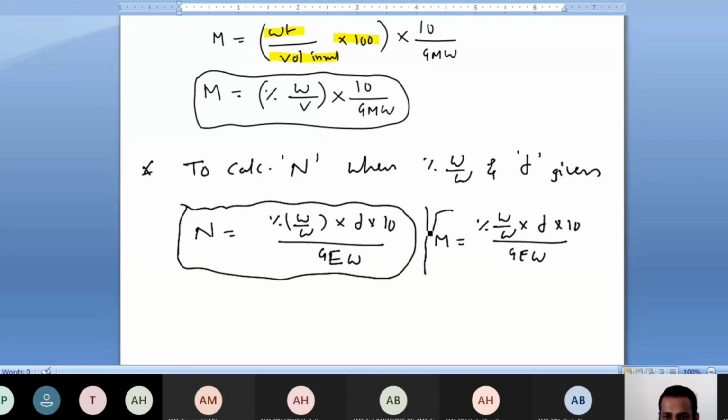This is the molarity formula. Sorry, gram molecular weight.